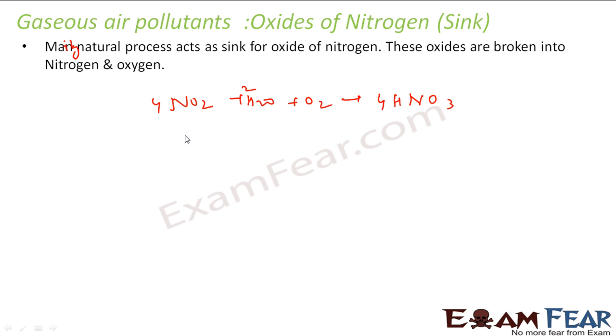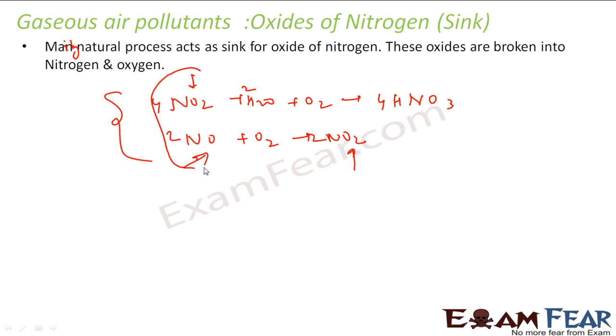Or if I have NO, it will react with oxygen to form NO2. So these are my sinks, because in both cases we are consuming oxides of nitrogen. Correct? So these are my sinks for nitrogen oxides, because the natural process creates a good amount of nitrogen oxides, so there has to be a natural process which takes away nitrogen oxides from the environment.